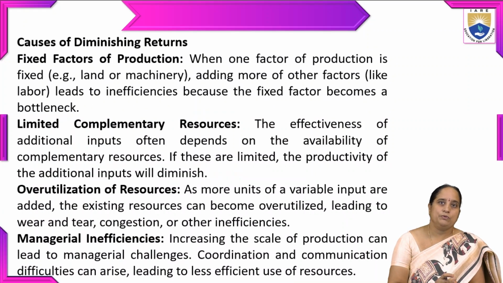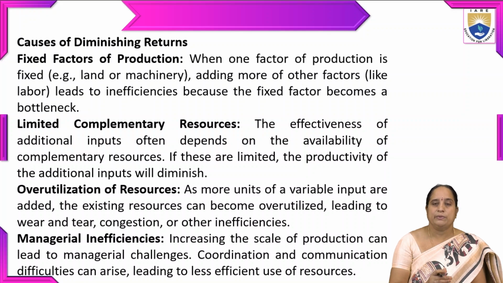Then, what are the causes of diminishing returns? The first one is fixed factors of production. When one factor of production is fixed, if you take land or machinery, adding more of other factors like labor leads to inefficiencies because the fixed factor becomes a bottleneck. Another reason is limited complementary resources. The effectiveness of additional inputs often depends on the availability of complementary resources. So if these complementary resources are limited, the productivity of additional inputs will diminish.